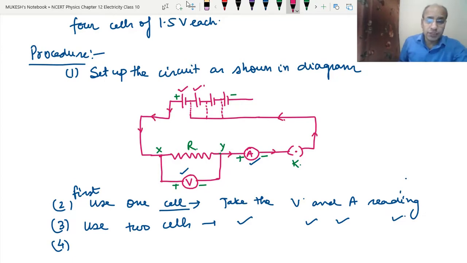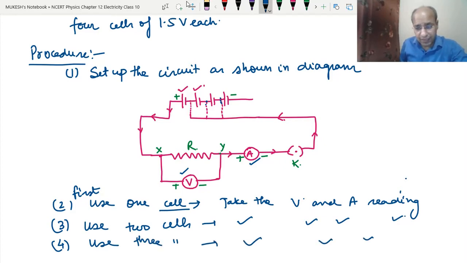Now see, first we used only one cell and we took the corresponding V and A readings. Then we used two cells, and we took the corresponding V and A. Now we have used three cells. See, three cells are being used. Now we will take the corresponding values of V and A readings.